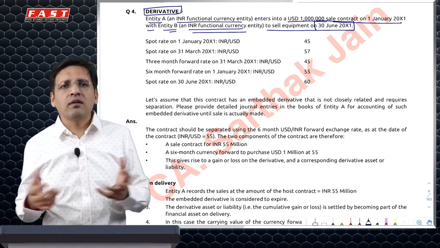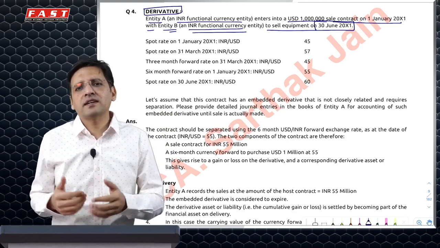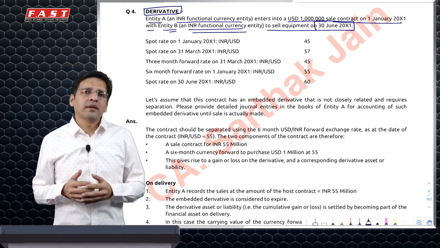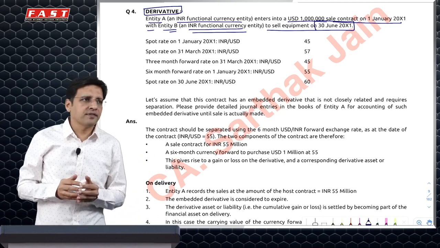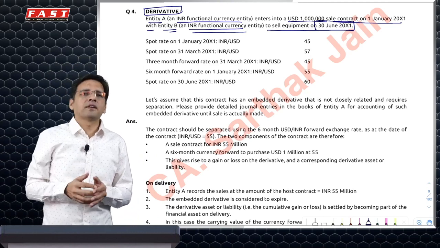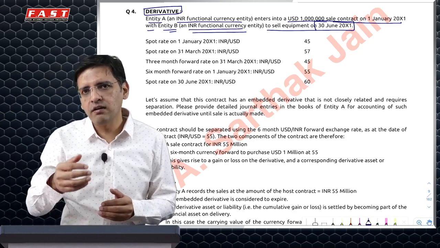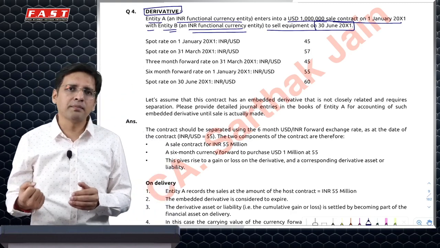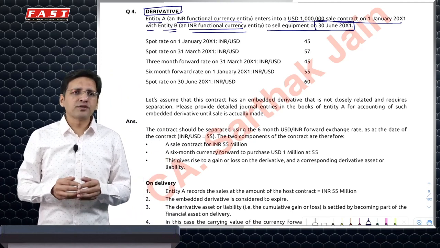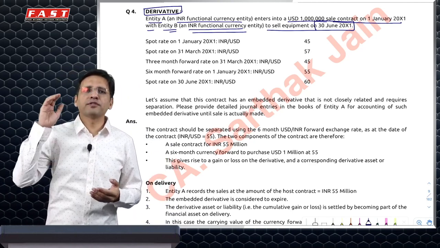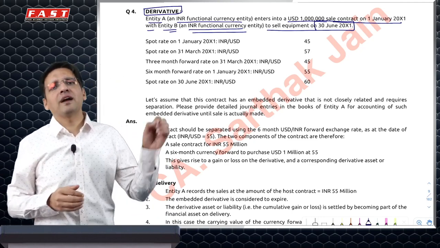Are you going to pay me in $100? No. Am I going to actually receive dollars from you? No. But we've still done this transaction in dollars. Why? Possibly I am thinking that the dollar will go higher, and since the dollar will become dearer, I'll make more money because you will give me $100. Maybe you are thinking that the dollar would become a little cheaper, because of which $100 would be less expensive for you to pay. So we decide that I am going to give you my batch, not today, but after 6 months, as a future contract, at $100